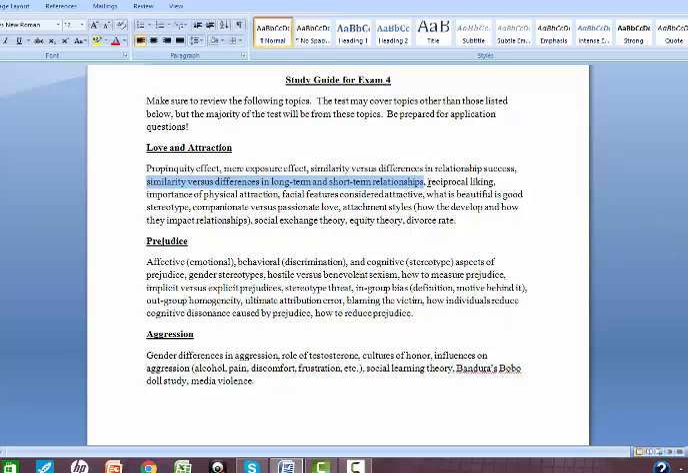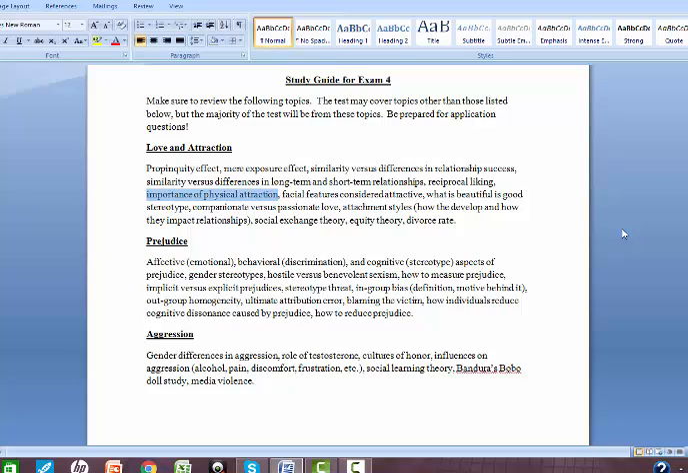Reciprocal liking means that we like people who like us. And so if someone, even if they're different from you, even if they're not the kind of person you would usually be attracted to, if they like you, it makes us like them a little bit more, right? We know that physical attraction is very important when it comes to initially liking someone. We typically see that men will report that physical attractiveness is more important to them than females will report.